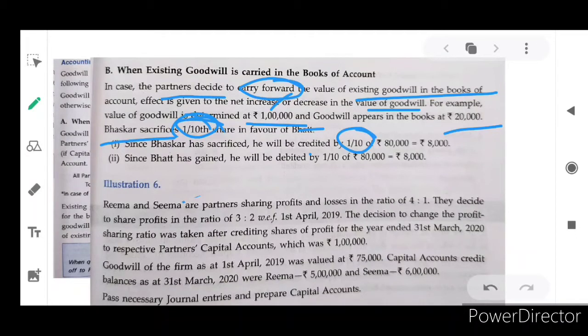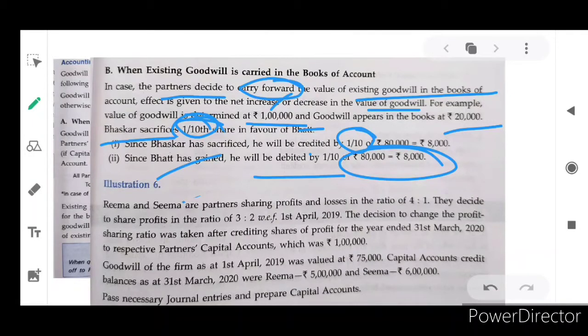So Buxer should be compensated by Bought, isn't it? Since Bought has gained. Who has gained here? Bought only. So Bought has to give that goodwill money as compensation to Buxer. He will be debited by 8,000 rupees. 1/10 of 80,000 is 8,000 rupees, and his account will be debited automatically.